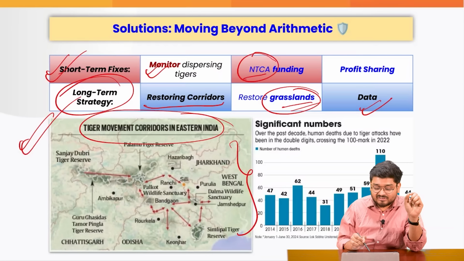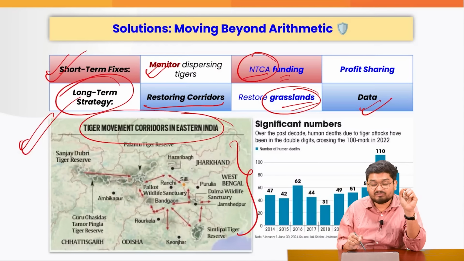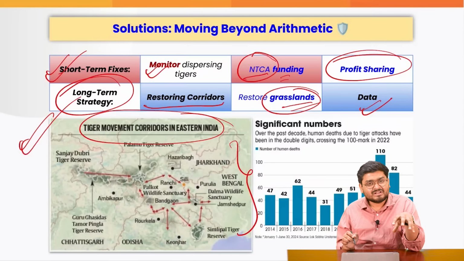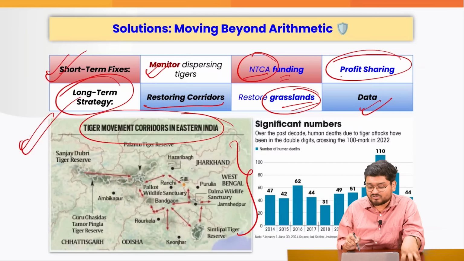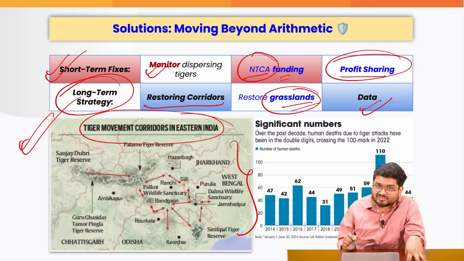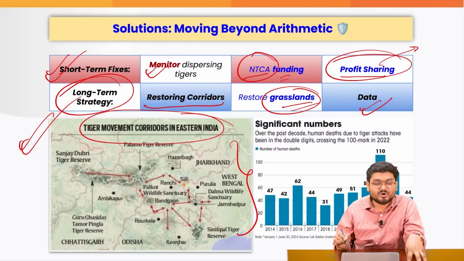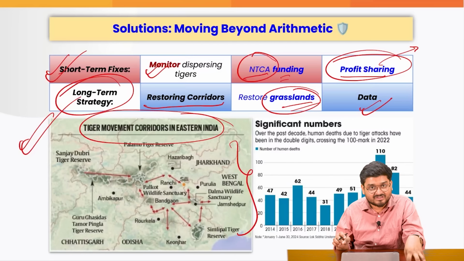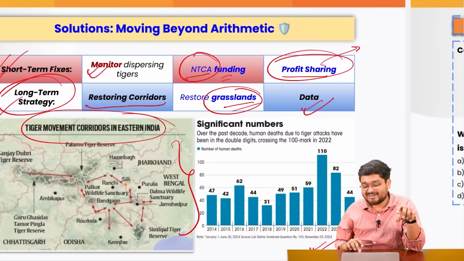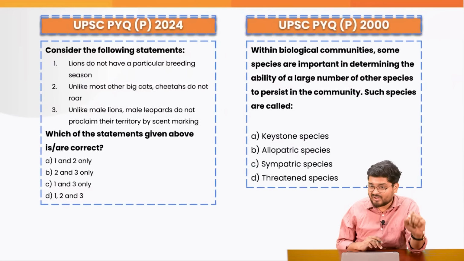The NTCA, National Tiger Conservation Authority, must be giving more funding to the local tribal authorities, the local Gram Sabha, to have better conservation. And at the end of the day, profit sharing must also be done with reference to some tourism projects and various other projects. The profit should be going to the tiger conservation projects, right? Because in recent times, there have been a lot of deaths in this particular fashion.